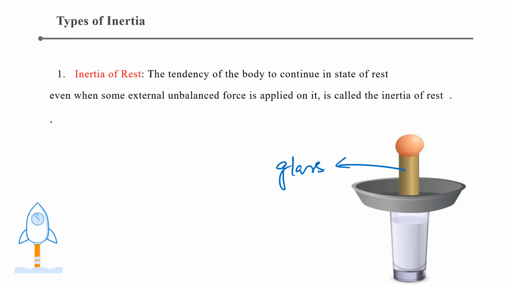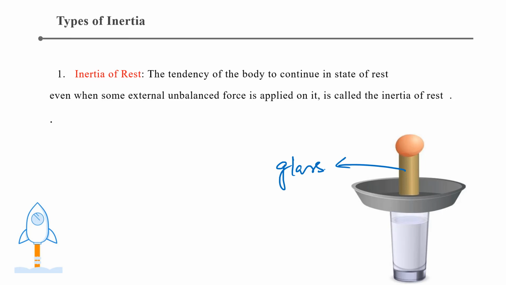But why is it happening? Because the egg was initially in the state of rest. Whenever you suddenly remove the glass, it wants to remain in the state of rest. That is the property of the object known as inertia of rest. That means whenever some external unbalanced force is applied, the object has a tendency to remain in the same state. Here the object is in the state of rest, and after the application of the unbalanced force, it will try to remain in the state of rest.